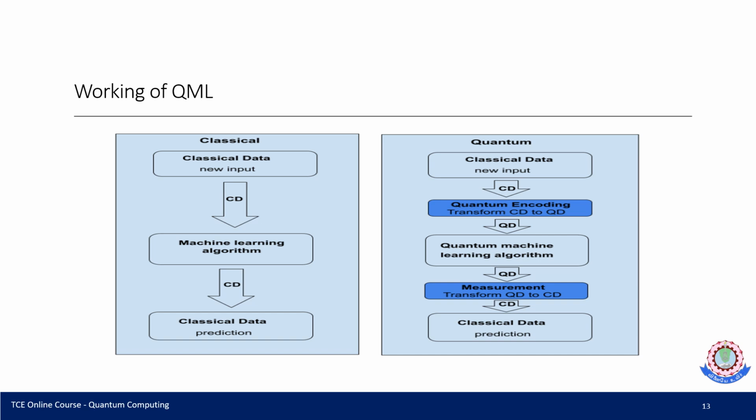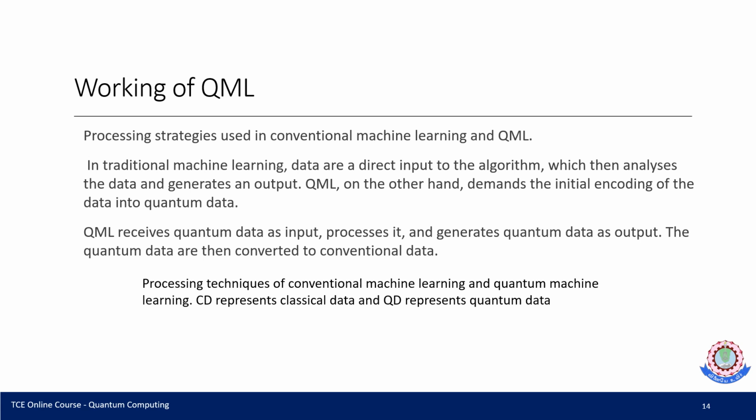When we enter the classical data into the quantum model, we definitely have to enter it with a different kind of encoding mechanism. That is very, very important here. In traditional machine learning, data are directly input to the algorithm. We analyze the data and check with that. In QML, we receive the data as an input and apply all kinds of QML encoding techniques, and we check with the QD data. Then we go for prediction.